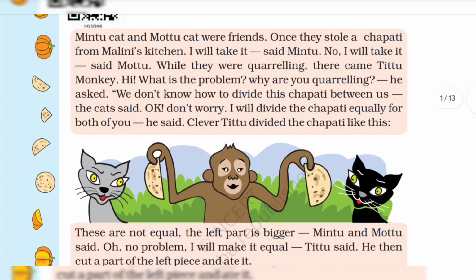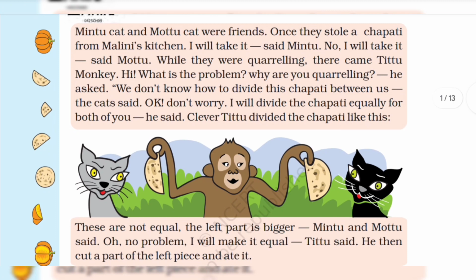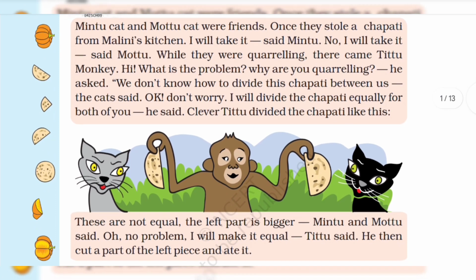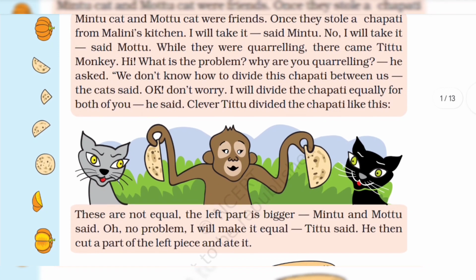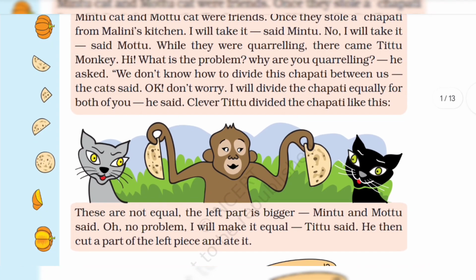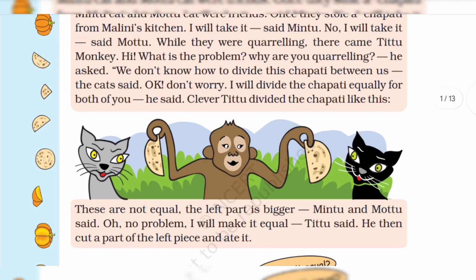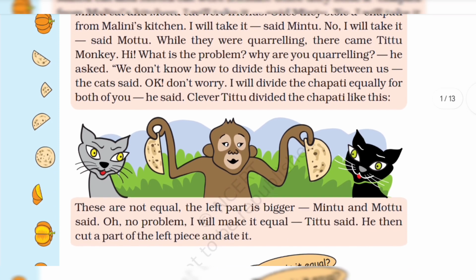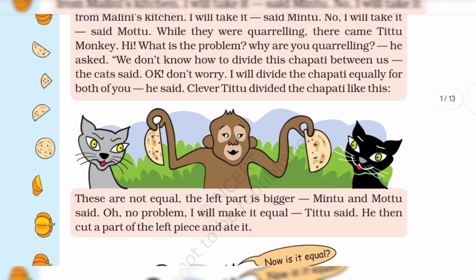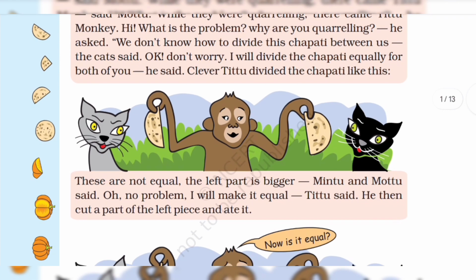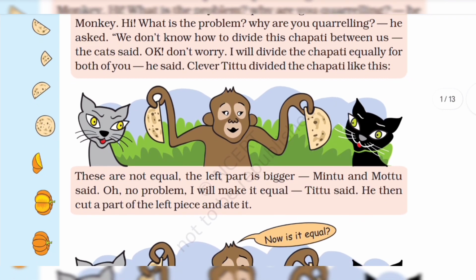Monkey, "Hi, what is the problem? Why are you quarreling?" he asked. "We don't know how to divide this chapati between us," the cats said. "Okay, don't worry. I will divide the chapati equally for both of you," he said. Clever Titu divided the chapati like this.